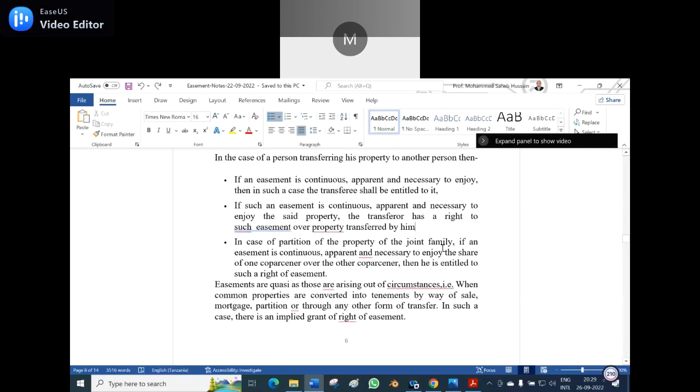The third bullet is, in case of a partition of the property of the joint family, if an easement is continuous or apparent and necessary to enjoy the share of one co-partner over the other co-partner, then he is entitled to such an easement. Definitely. Like I told you, a house is partitioned into two, and only one staircase is there. Both can enjoy it to reach their residence. Am I right?